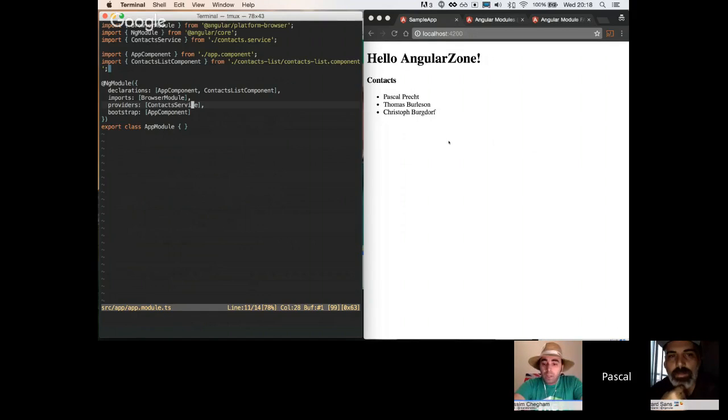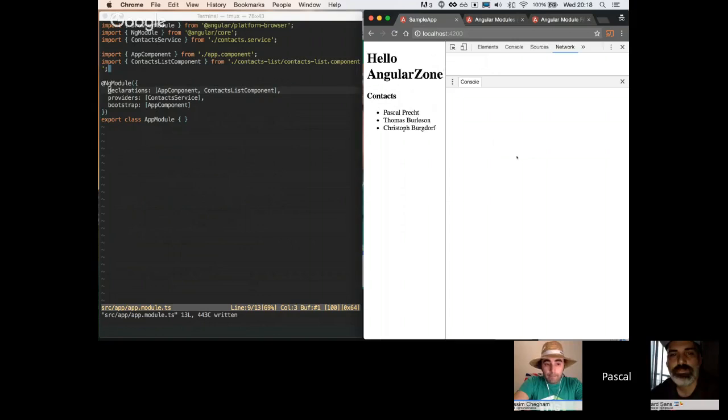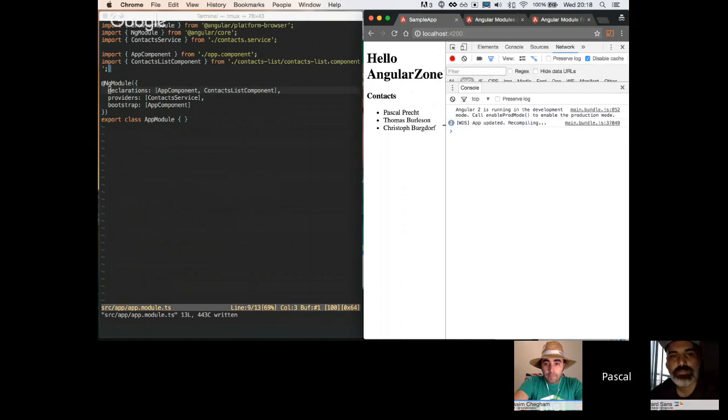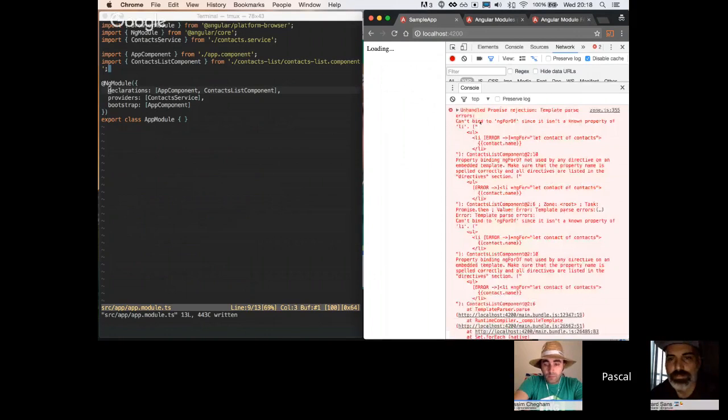Hey, Pascal. Can you just remove it and see what happens? You mean the BrowserModule import? Yeah. Sure, I can remove it. Let's see what it says. So it's recompiling. And then we get an error, and it says that somewhere in our application it can't bind ngForOf since it isn't a known property of li.